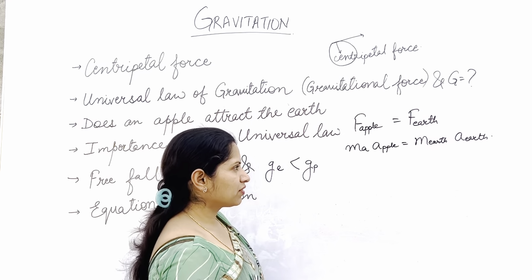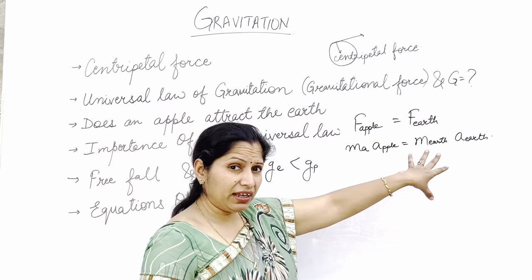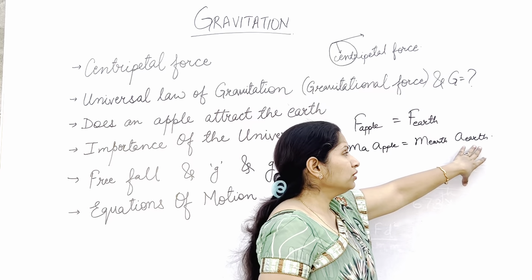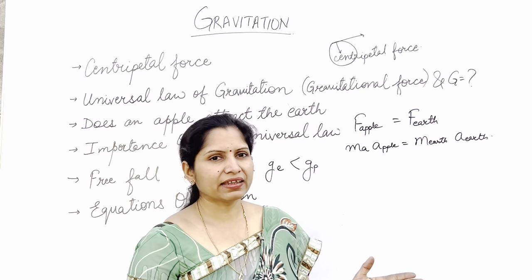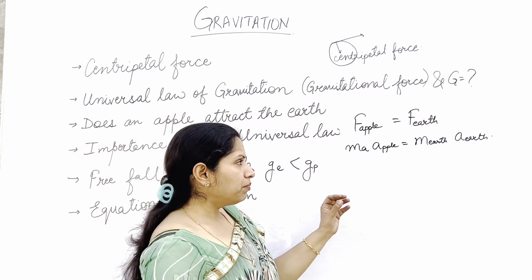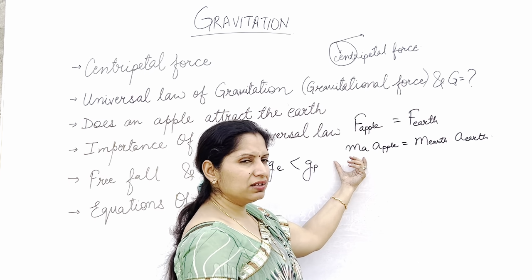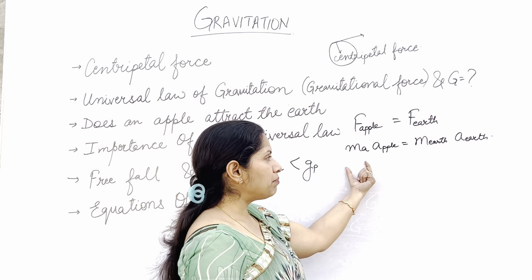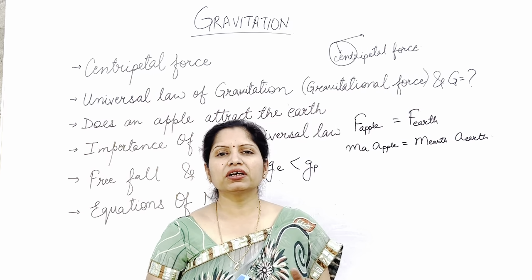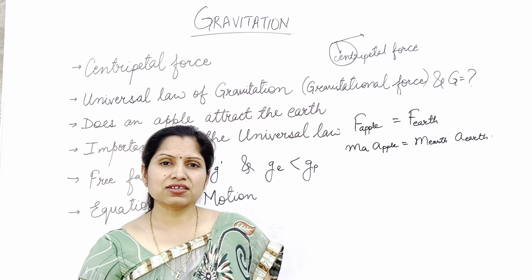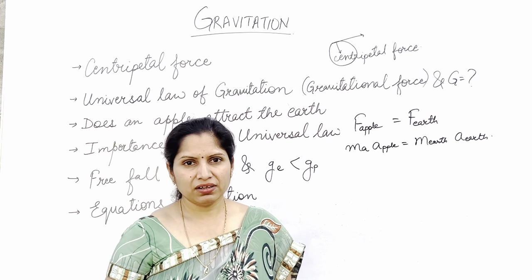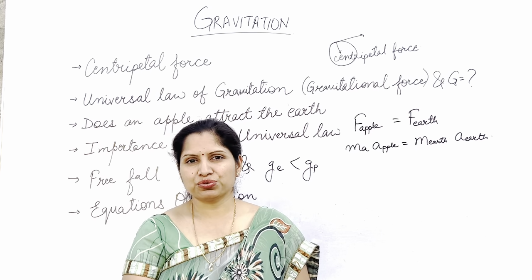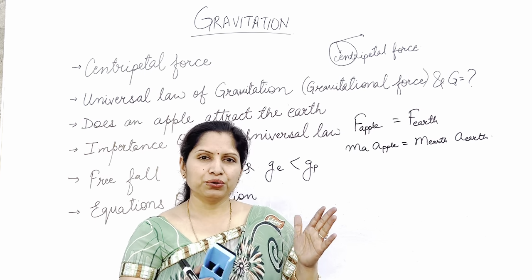So you can see, even if these two forces are equal, the mass of the earth is too much, so the acceleration of the earth will be negligible or almost zero. But the mass of the apple is too small, the product is the same. So here the mass of the apple is too small, and so there will be a considerable acceleration in the apple. So you will be able to see the apple moving towards the earth and not the earth moving towards the apple. Okay, I hope that is clear.